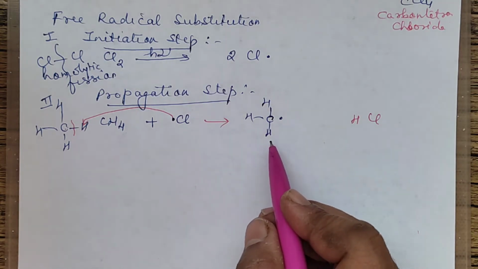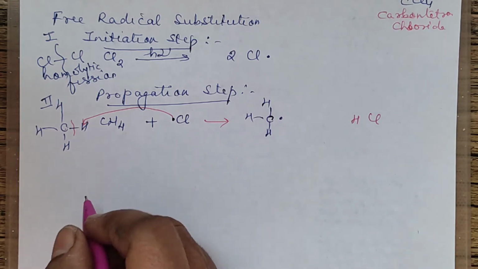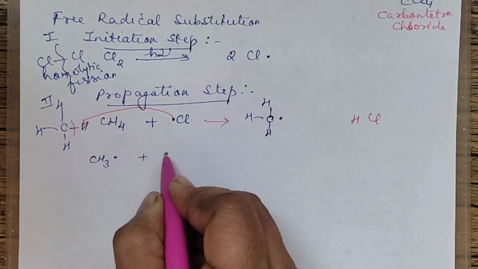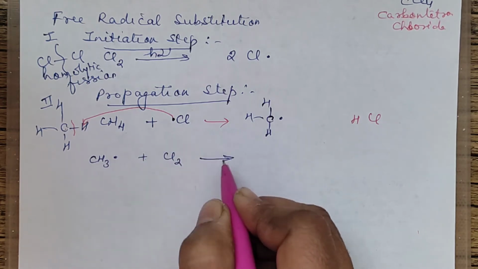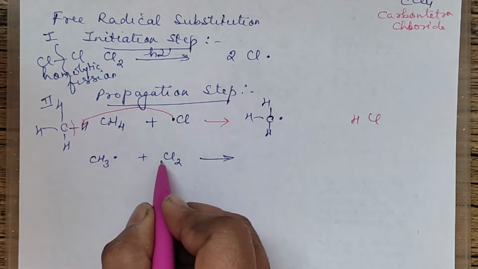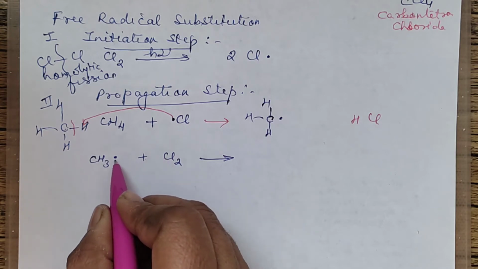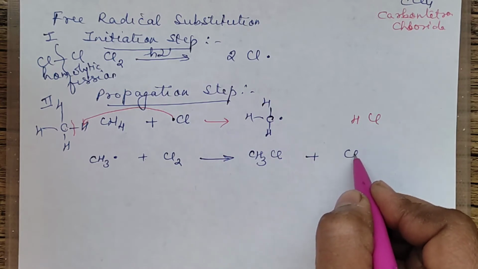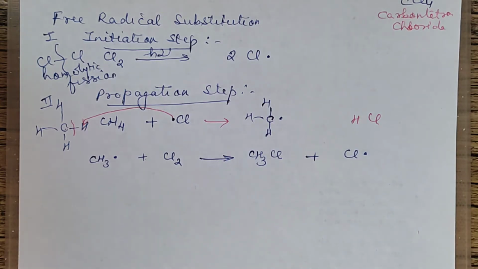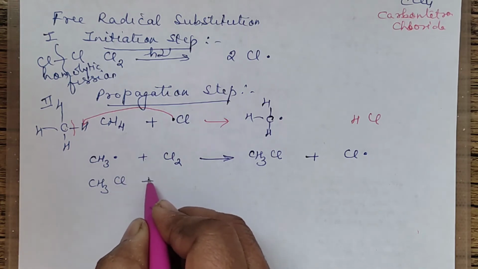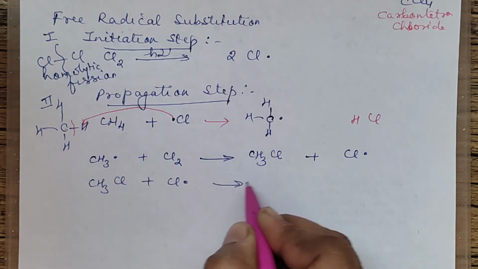Now this methyl free radical is again attacked by another chlorine molecule. So it will be CH3 free radical, attacked by another chlorine molecule. This methyl free radical will take one chlorine from here, again by homolytic fission of this chlorine. So one chlorine with one electron will combine with it. It will result in the formation of CH3Cl plus one more chlorine free radical generated. Now this chlorine free radical again is going to attack the product which was formed here, that is CH3Cl.